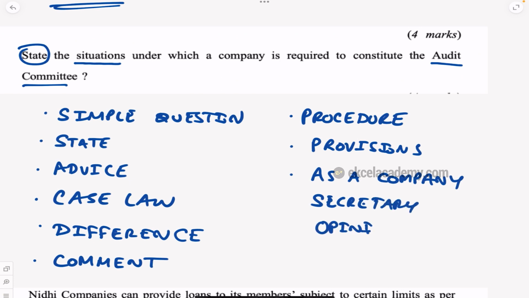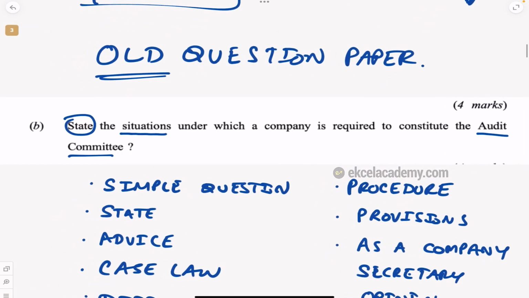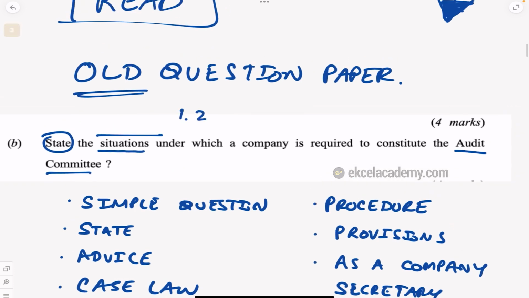If you see, all questions will come under pretty much one of these types of questions. So here they're asking "state". So you just have to state the situation. What are the situations under which a company is required to constitute an audit committee? So the answer should be situation 1, 2, 3, like that.